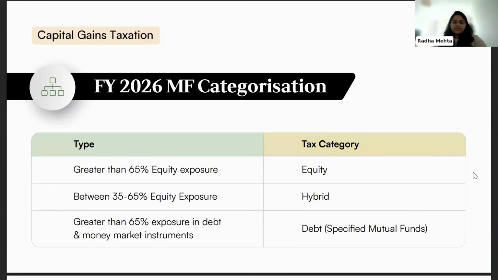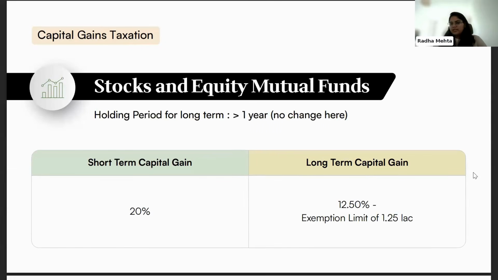because of which the categorization has slightly tweaked, with hybrid mutual funds now clearly classified. The first category is equity, where if the fund has greater than 65% equity exposure, it will be classified as an equity mutual fund. If the exposure is greater than 65% in debt and money market instruments, it will be called a debt mutual fund, which is also called a specialized mutual fund. And if it is not falling between the two, if it is between 35 and 65%, then the category will be a hybrid mutual fund category. So three categorizations: equity, debt, and hybrid.